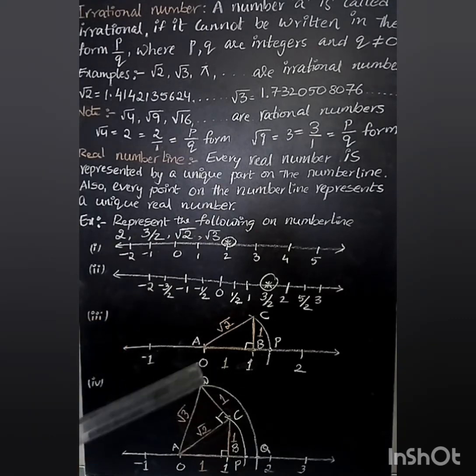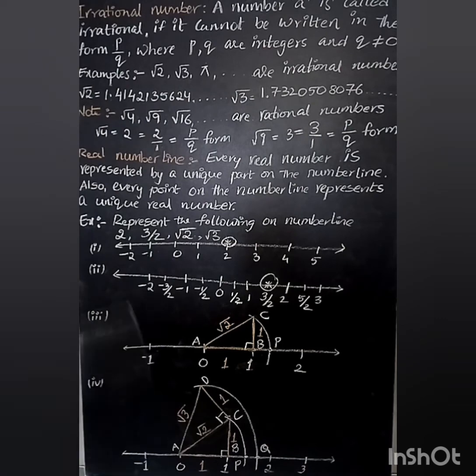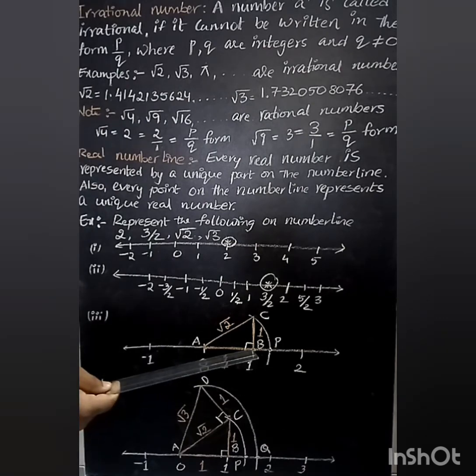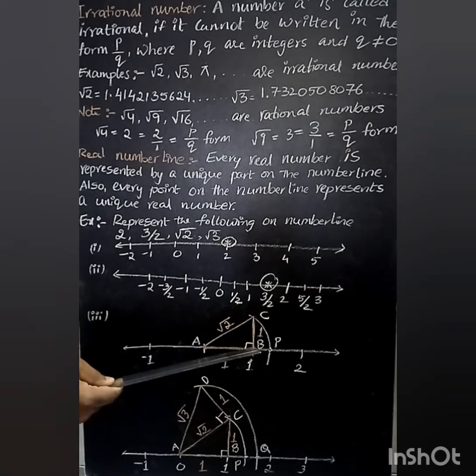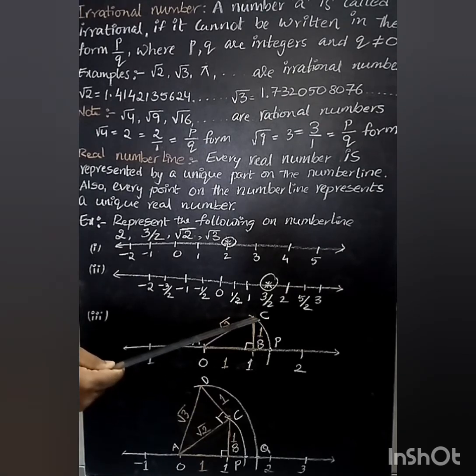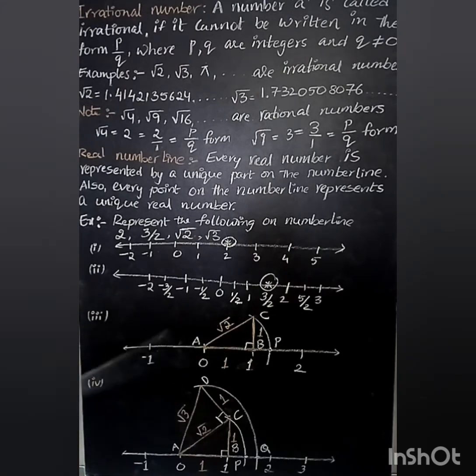Now, again, from B, draw one perpendicular. Perpendicular is nothing but making a line segment joining to a point, making an angle of 90 degrees. Here, to make this angle 90 degrees, I have drawn one perpendicular from the point B with a length of 1 unit. The ending point of that perpendicular is taken as C. So, BC is how much now? 1. So, now join A and C.